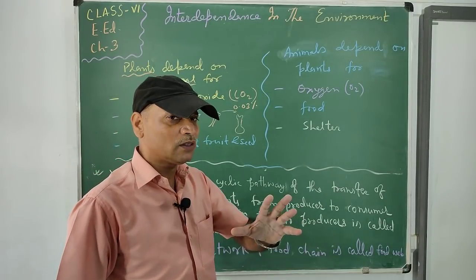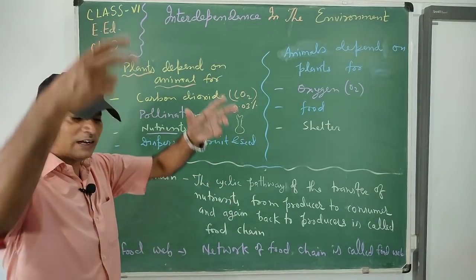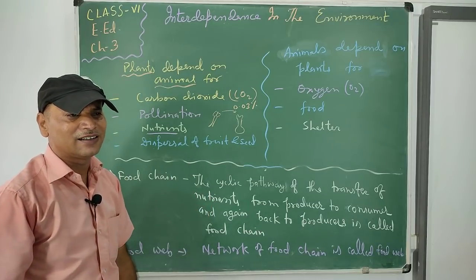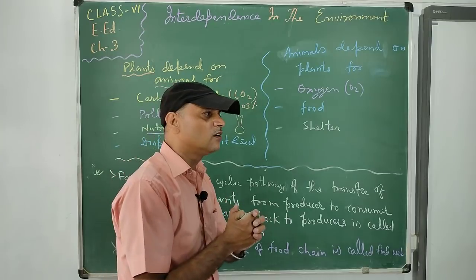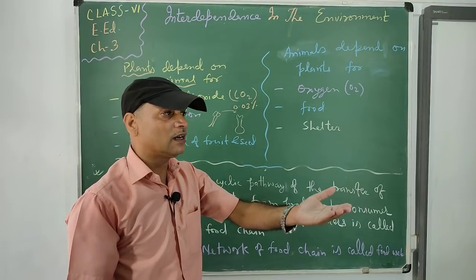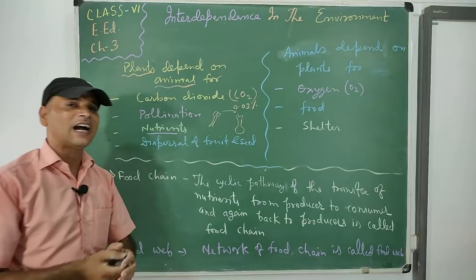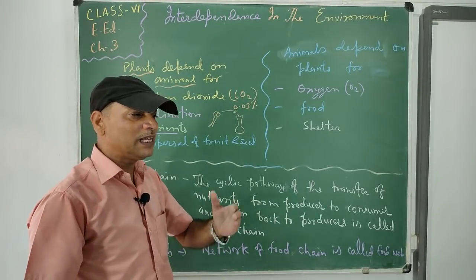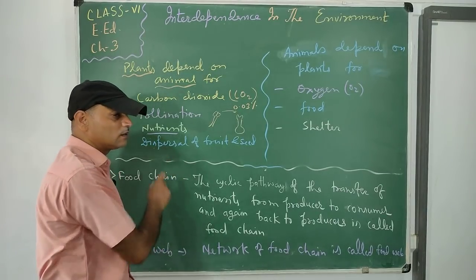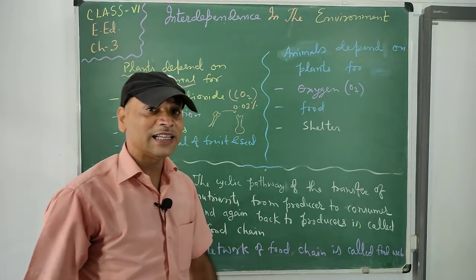Suppose one big tree has so many fruits and they fall under that tree, and all the seeds germinate under the tree. They can fight or compete for the nutrients, for the sunlight, for the different types of supportive substances. So they compete and can't survive healthily. If they survive, they are not healthier. So it is necessary to disperse the fruit, disperse the seed from one place to another for their healthier growth.